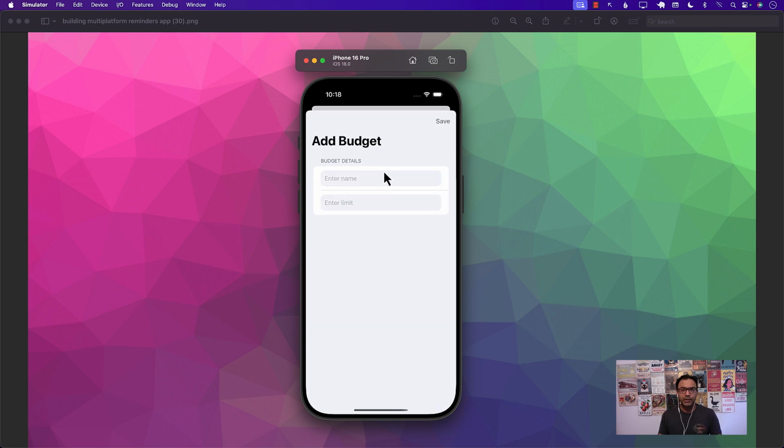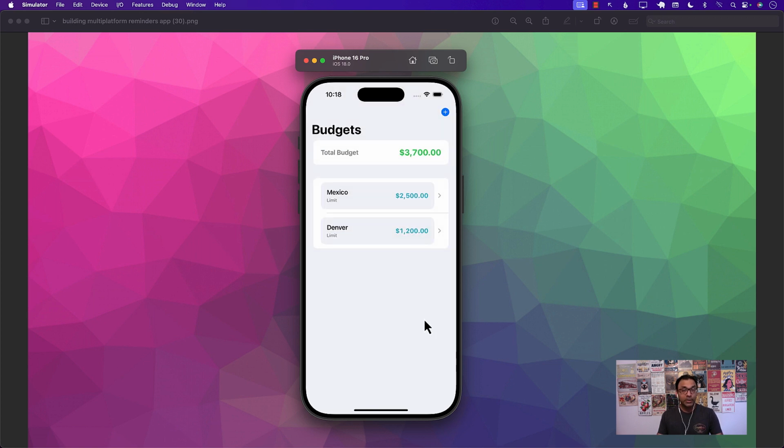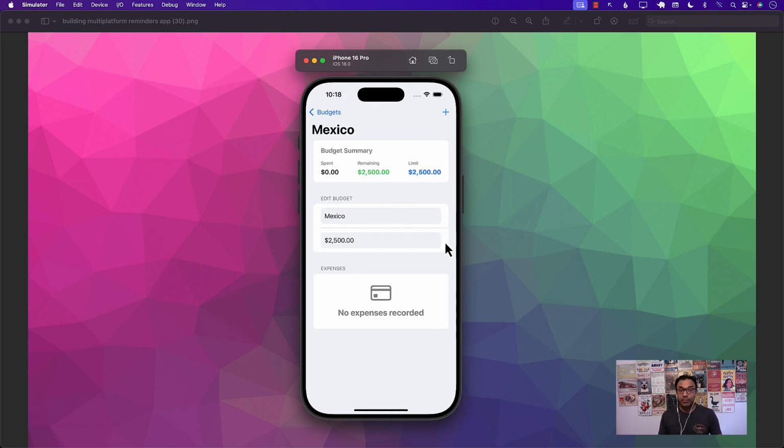I can go ahead and add more items over here. I have another trip maybe in Denver, Colorado. I can add that budget, and you can see that it adds all of those things. You can see cumulative budget on the top. Now for Mexico, I can go also and look at the amount that I've spent, remaining, and the limit, and I can go ahead and add some expenses if I want to.